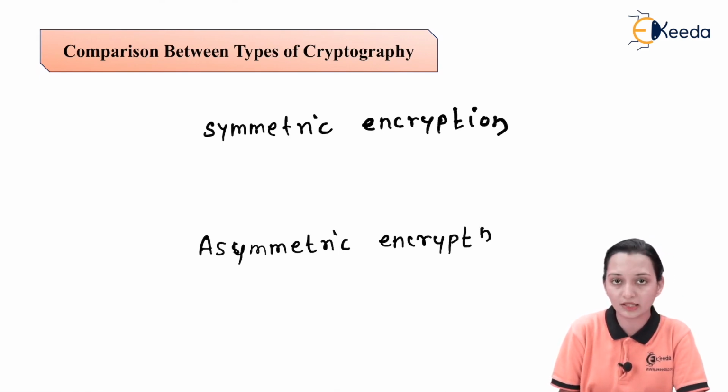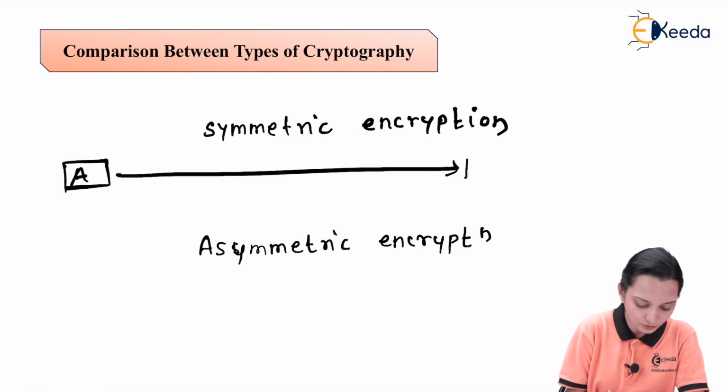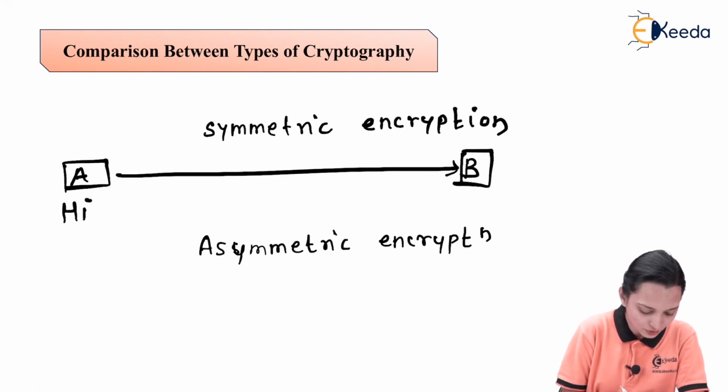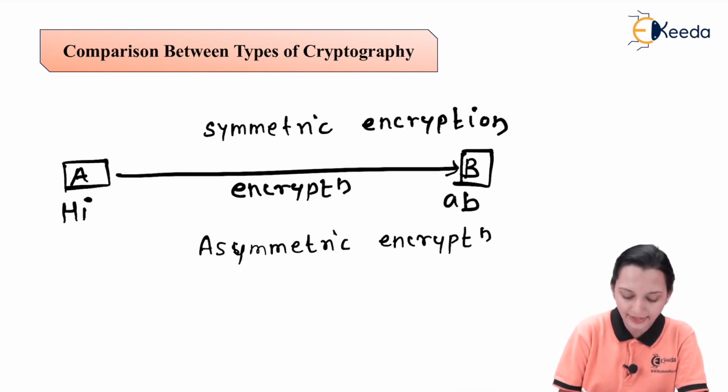We require keys to encrypt the message as well as to decrypt the message. As in the example I just told you, A wants to say something to B, then A is going to send the hi message, and in the process of encryption, it will convert into AB. So after getting AB, now B is required to decrypt it.